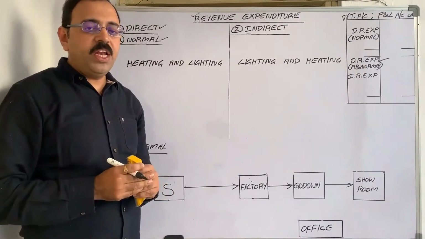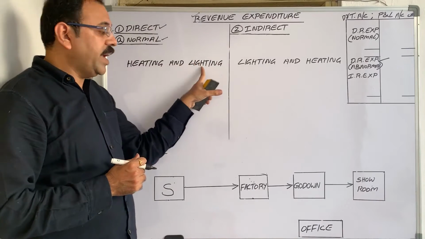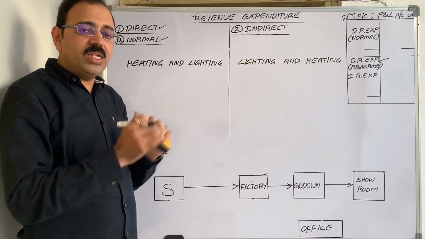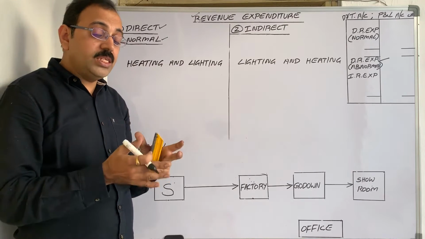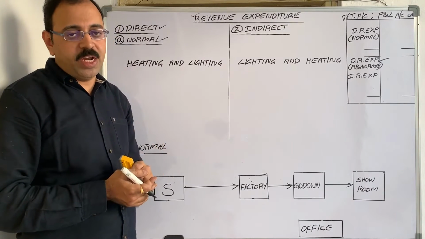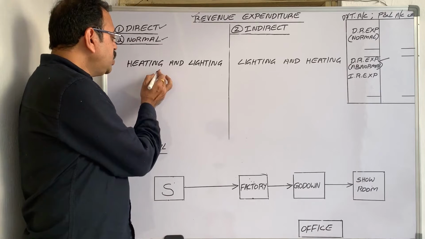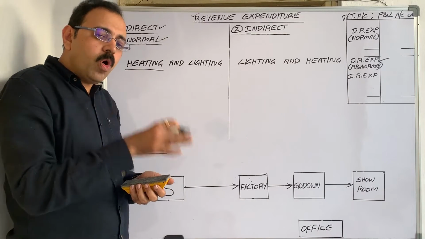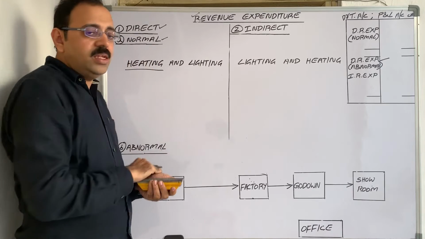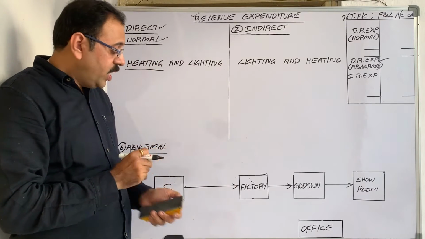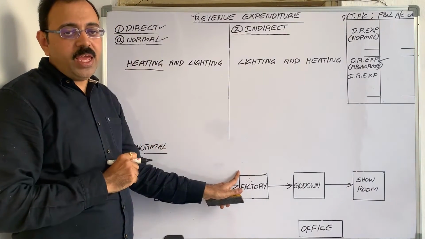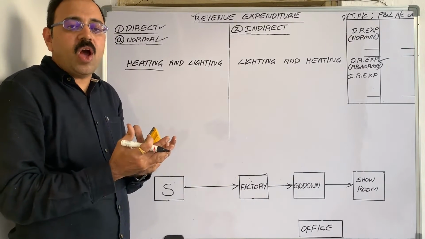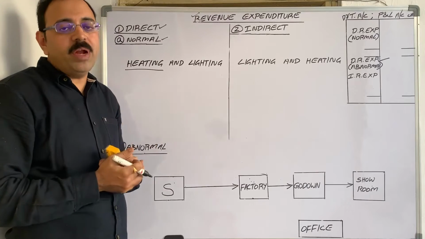Now the next expenditure is heating and lighting. Suppose in trial balance, heating and lighting word is given. Then it is direct expenditure or indirect expenditure? Here first word you have to observe. Heating is given. Where do we spend more money on heating the things? You know, in factory machines will be there, and to manufacture the goods we have to heat the machine or we have to heat the raw material.